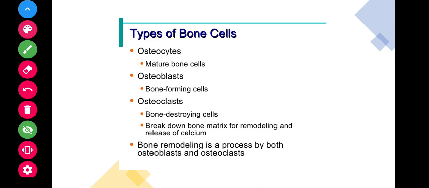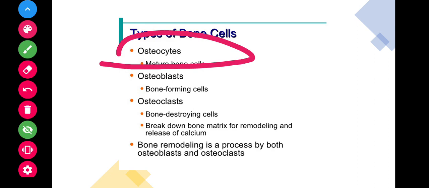Let's see the types of cells: osteocytes, osteoblasts, osteoclasts. Osteocytes are the mature bone cells. They maintain its daily metabolism, such as exchange of nutrients and waste within the blood.